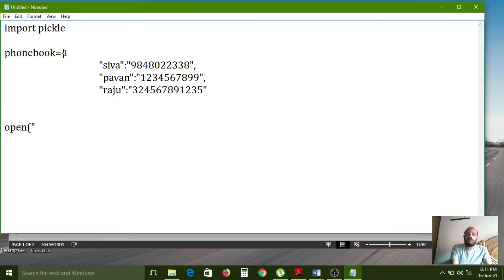Square brackets are used to create a list. But here we must use the flower brackets, nothing but curly braces. Then only the compiler will detect that the data is in dictionary format.